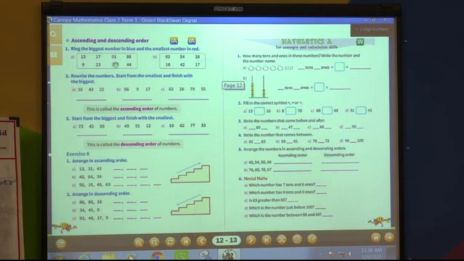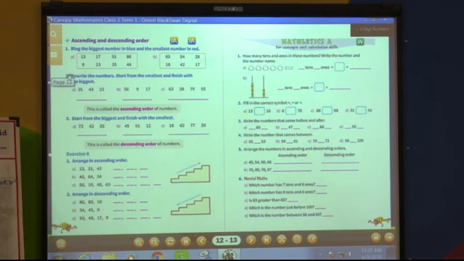In this column you are going to circle only biggest in blue color and smallest in red color. Now see here, second one, 93. 93 is the biggest and 17 is the smallest. So biggest you will circle in blue and 17 you will circle in red because it is small.